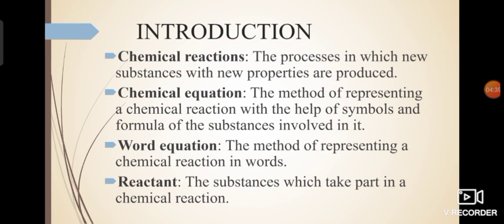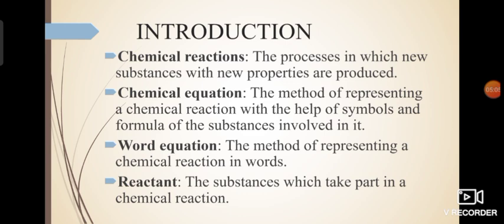Next is a word equation. When you don't make use of the symbols and formulas, when you simply write in words that coal combines with oxygen and will give you carbon dioxide, then this is a word equation. You are not even making use of the formulas, you are representing it in words.